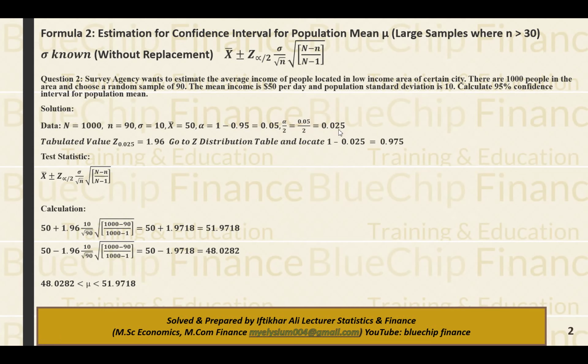For z 0.025, how can we calculate or locate this value 1.96? How can we obtain this value? Go to the z distribution table and locate 1 minus 0.025, that is 0.975. We locate this value. इस वैल्यू को हम तलाश करेंगे z टेबल के अंदर कि ये कहाँ पे है, और वो रो और कॉलम का जो नंबर होगा वो हमारी z वैल्यू होगी. तो 1 माइनस 0.025 इक्वल्स टू 0.975.